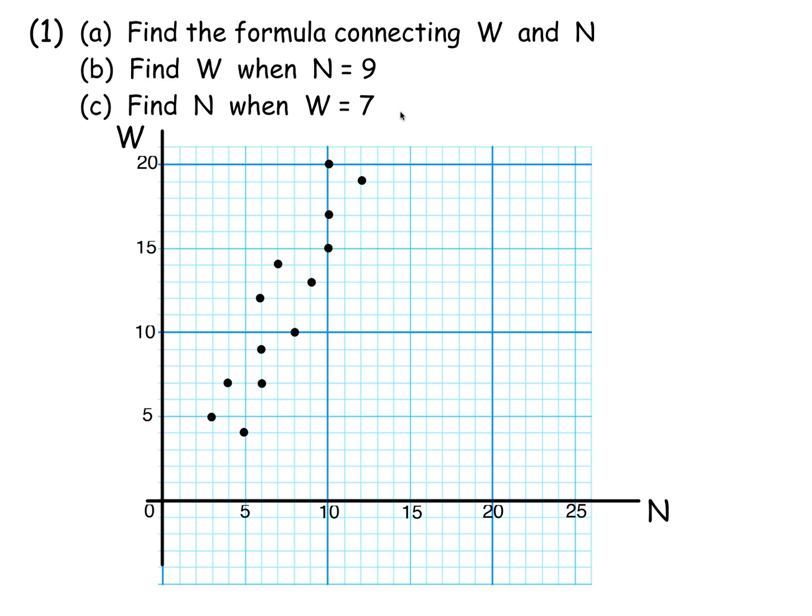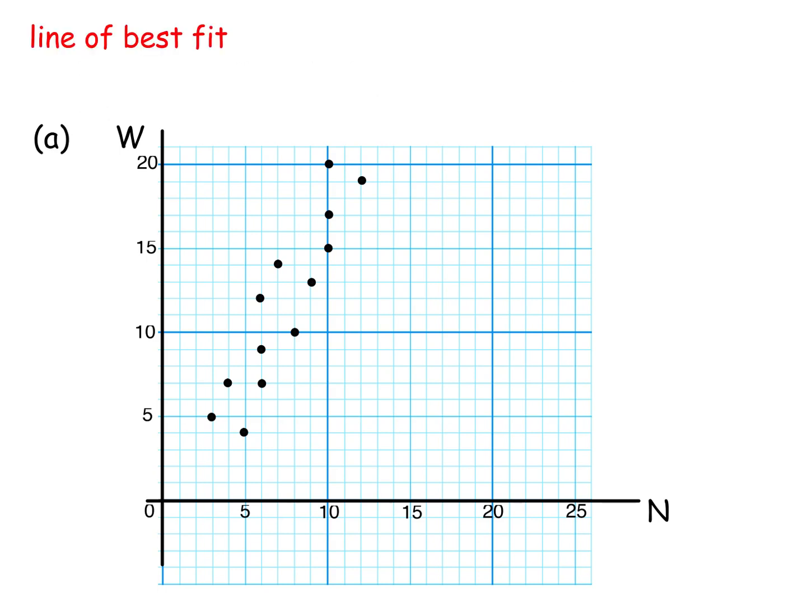This is an example of the type you'll meet in the worksheet. There's a graph W against N. There's a scatter diagram. Use dots here. And I want the formula connecting W and N. And then using the formula, you can work out W when N is 9. And using the formula, you can work out N when W is 7. So that's an example of what will be in the worksheet.